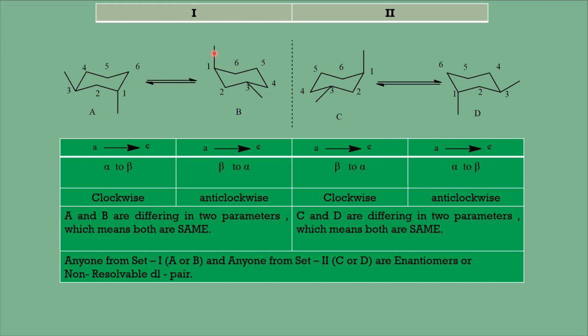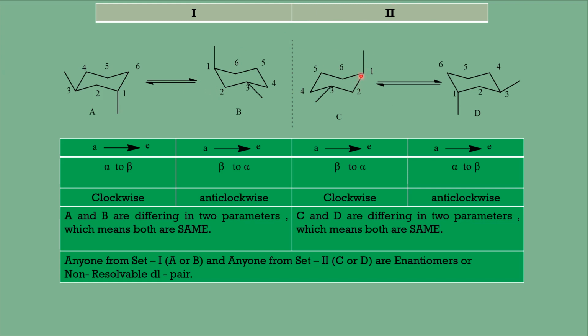And here when we travel from 1 to 6 in the ring, in such a way that we are reaching the substituted carbon earlier, we go in this anti-clockwise direction here, whereas here we travel in the clockwise direction. Therefore among the three parameters, these two are differing only in one parameter. Therefore B and C are enantiomers. So C and D are the same. B and A, just by looking at the parameters you can see, are also the same, but any one from this set 1 and one from this set 2 are the enantiomers of each other.